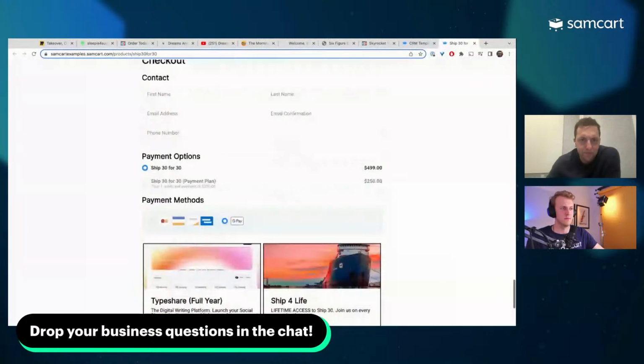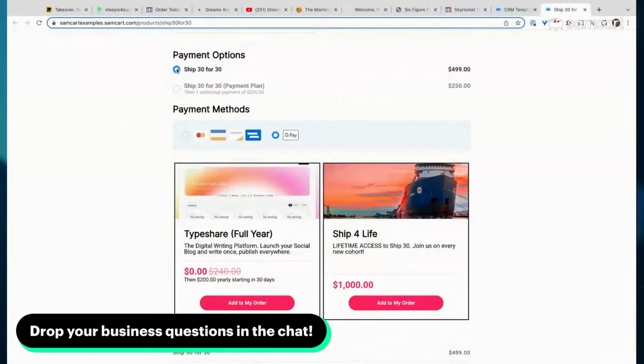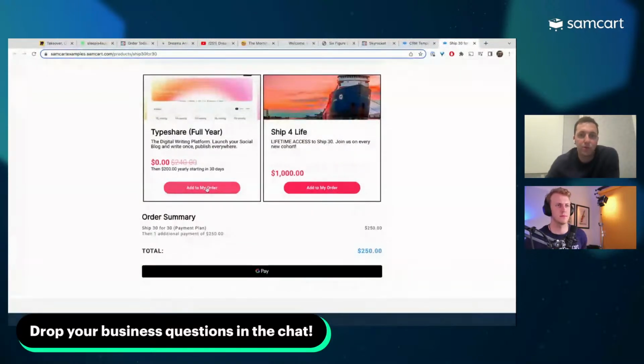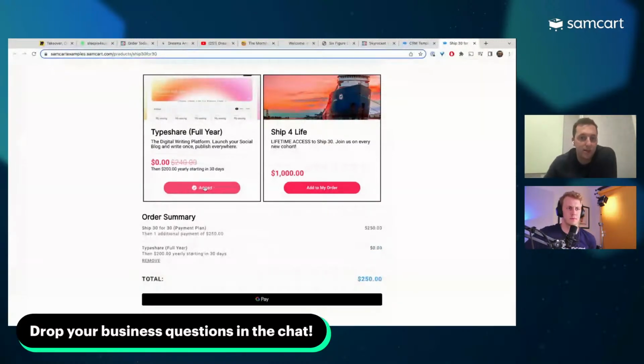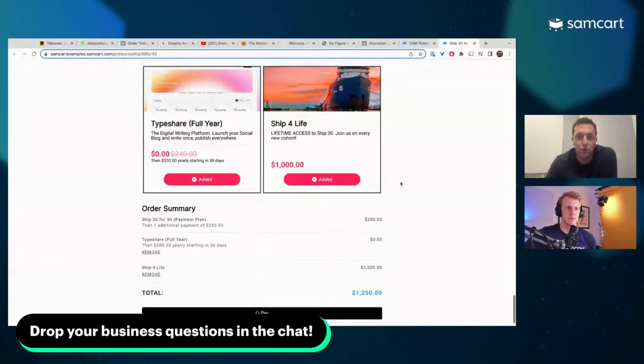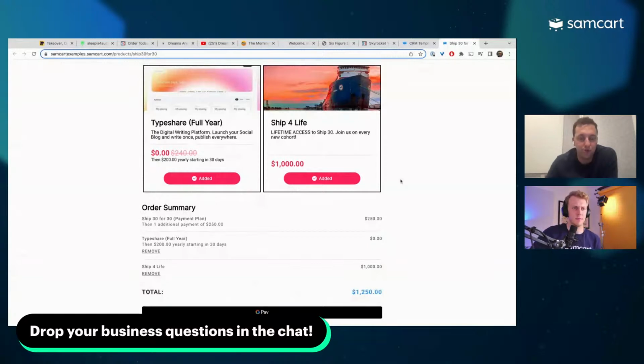And then, down here at the bottom, I just get a chance to say, hey, cool, would you like to pay in full or pay a payment plan? You know what I mean? If you wanted to make another payment plan option, you can make it longer and that kind of stuff. Someone's going to come down here, and again, here are these order bumps staring you in the face, right? Where you can say, hey, listen, for the guy at Ship 30, they've got this little software app for writing that you can add to it. Here's how about a lifetime offer to join any future cohort that we do of this training, of this course and stuff like that. And you can see how these orders all of a sudden really start to stack up.